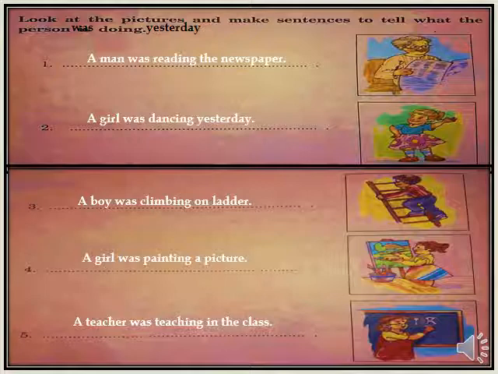Second is a girl was dancing yesterday. Next is a boy was climbing on a ladder. The next is a girl was painting a picture. Next is a teacher was teaching in the class.